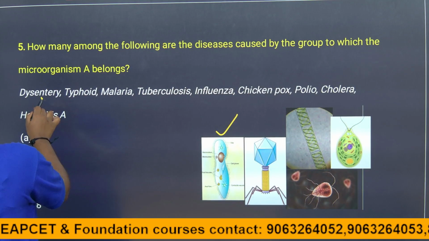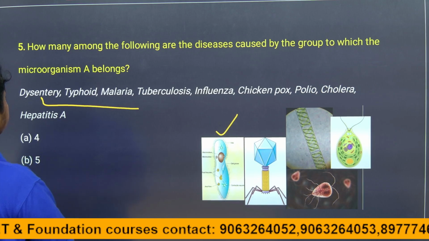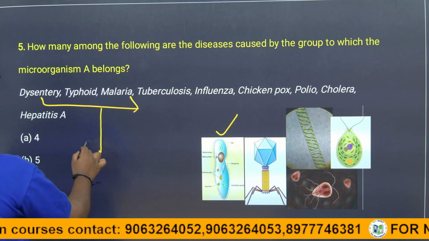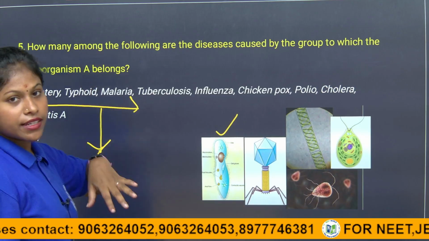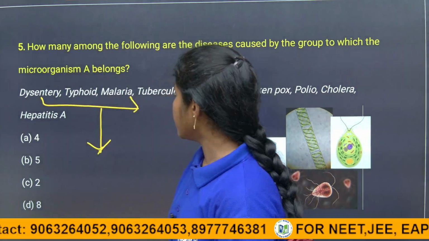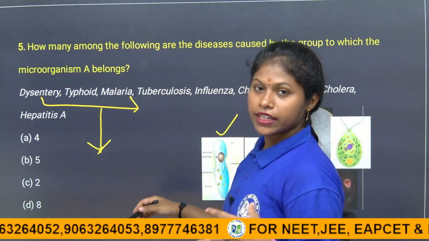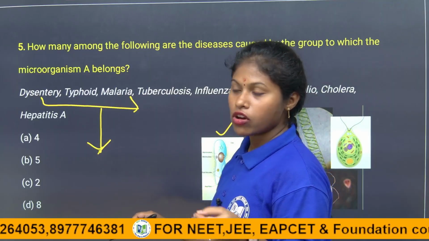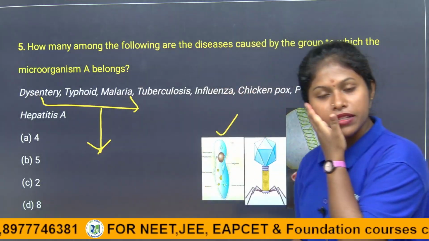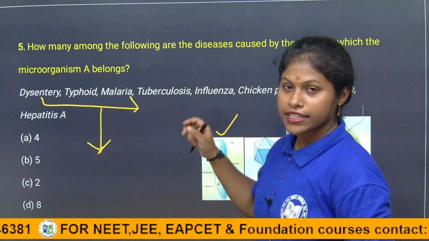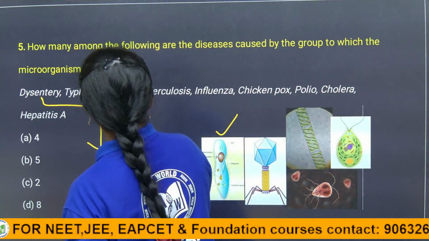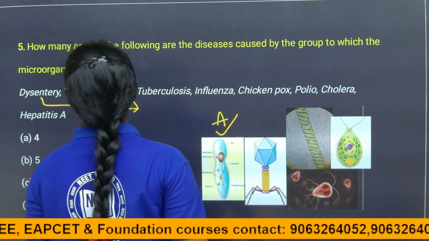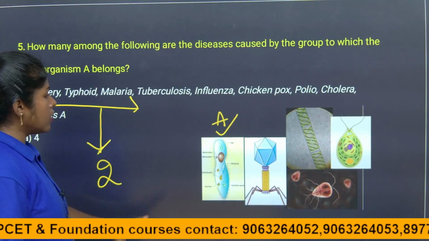So dysentery and malaria are caused by protozoa. Amoebic dysentery is caused by a protozoa, children. Malaria is caused by the Plasmodium protozoan through the vector called the Anopheles mosquito. So these are caused by protozoa. A is protozoa, right, children? So these are the two diseases caused by the protozoan.